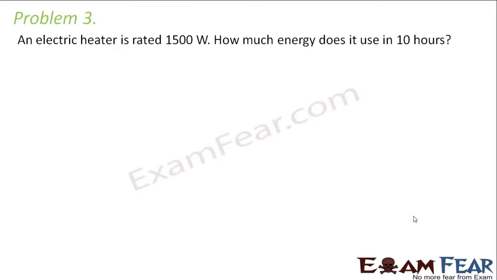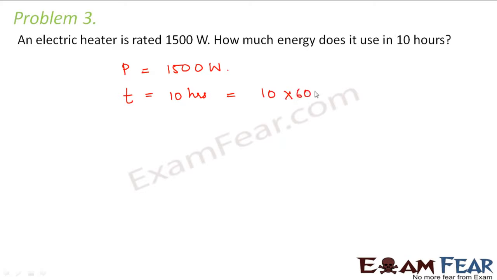Right? Okay. So let us look at problem 3. It says an electric heater is rated 1500 watts. How much energy does it use in 10 hours? So the power of the heater is given as 1500 watts and the time for which it is utilized is given as 10 hours. So what is 10 hours? 10 hours is 10 into 60 seconds. So that is equal to